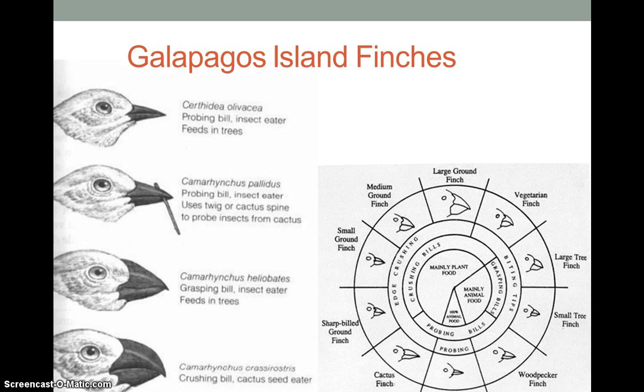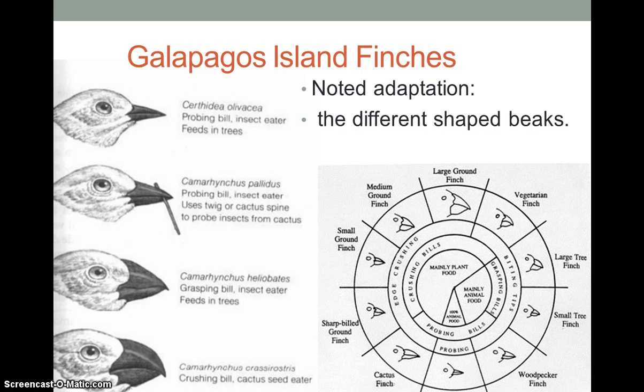He also looked at the finches that were on these islands, and he looked at the beaks of the finches and how they differed from each island and from what they ate. So there's noted adaptation with the different shaped beaks. You can see this finch is obviously going to be an insect eater. This one is going to be an insect and twig eater. This one's going to be an insect eater that feeds on trees. And this one's going to be a cactus or a seed eater because of its crushing bill.